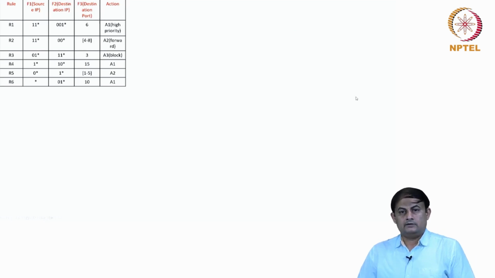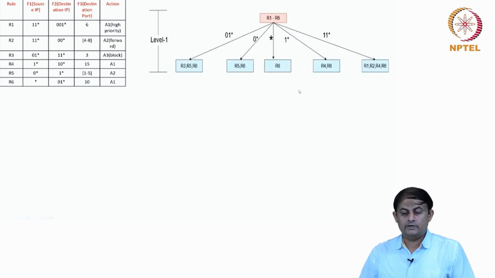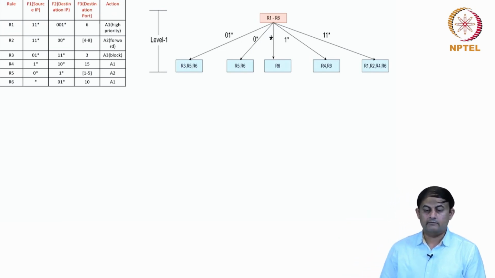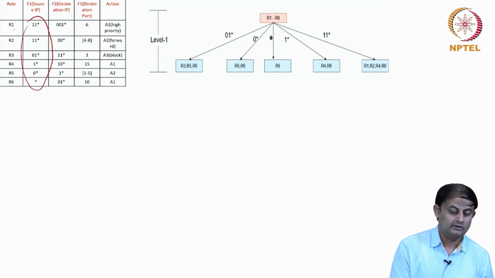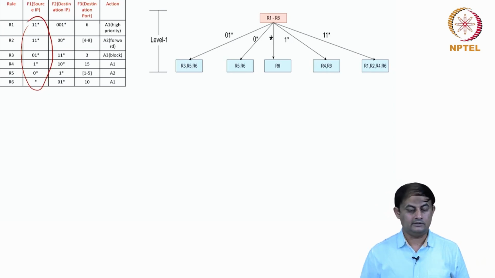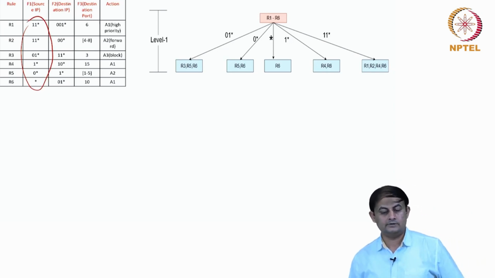As usual, I start with the first dimension. Now every node at the first level, root R1 to R6, is applicable. That is my root node. And at level 1, what are the unique combinations I have got? These are 1, 1 star, 0, 1 star, 1 star, and then the star itself, and then the 0 star.